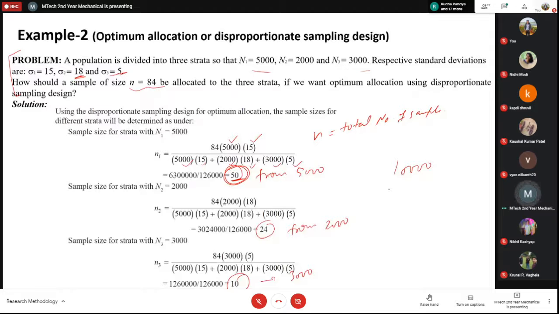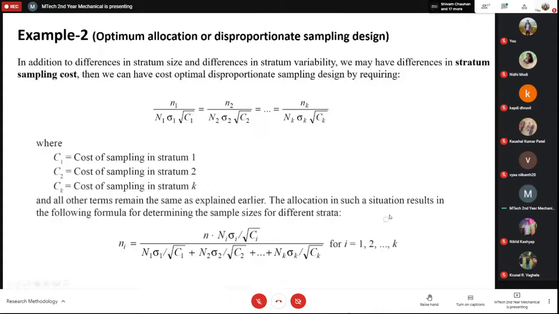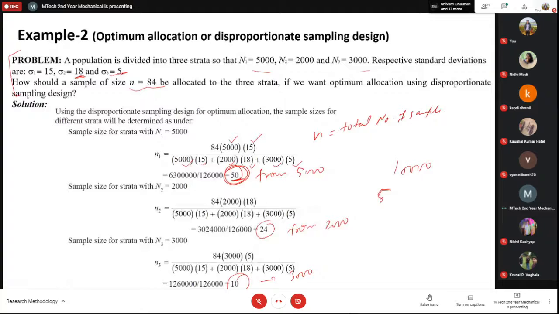From 5,000 you are taking 50, from 2,000 you are taking 24, and from 3,000 you are taking 10, and the total becomes 84. So you see, more than 50% you have taken from this 5,000, which is actually 50% of the total population.